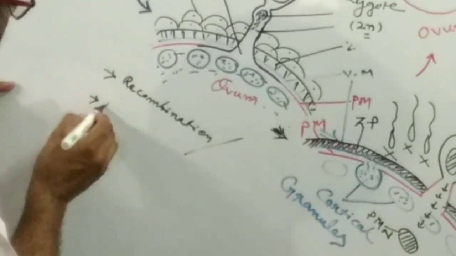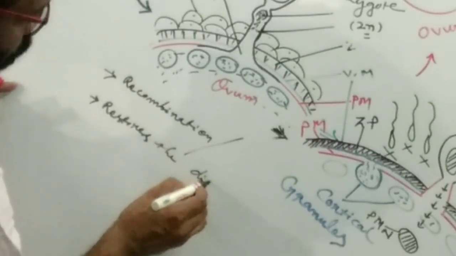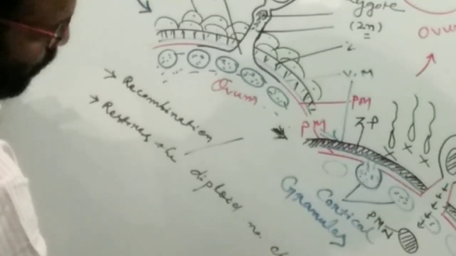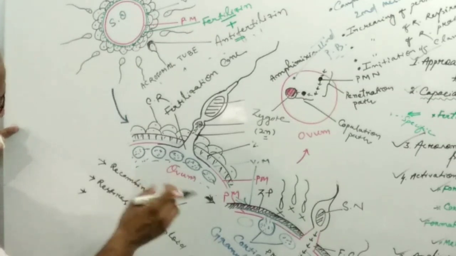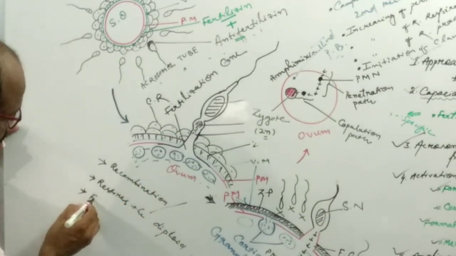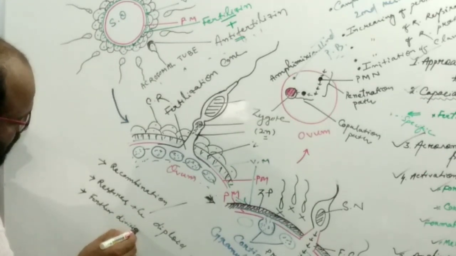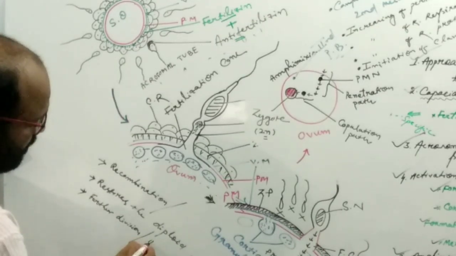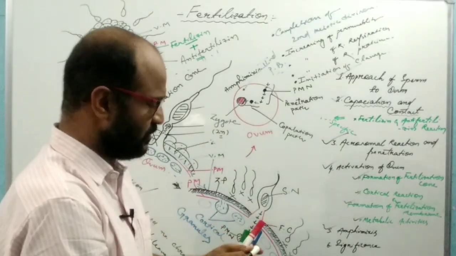It maintains and restores the diploid number of chromosomes in the species. The process of fertilization also helps further division, which may be the second meiotic division or cleavage. So this is the whole process of fertilization.